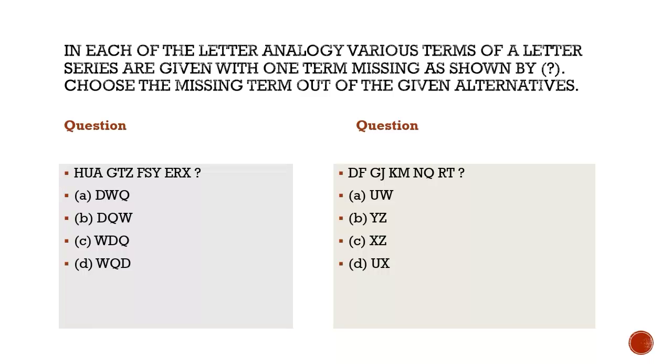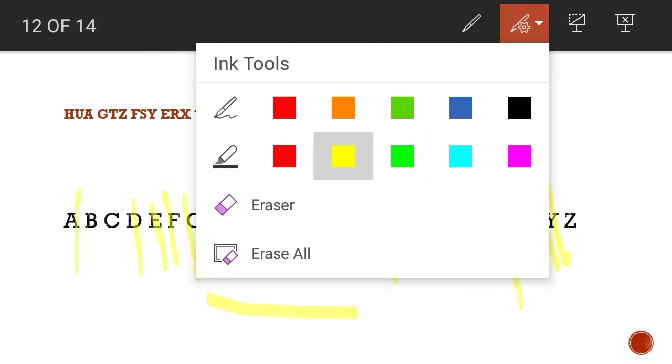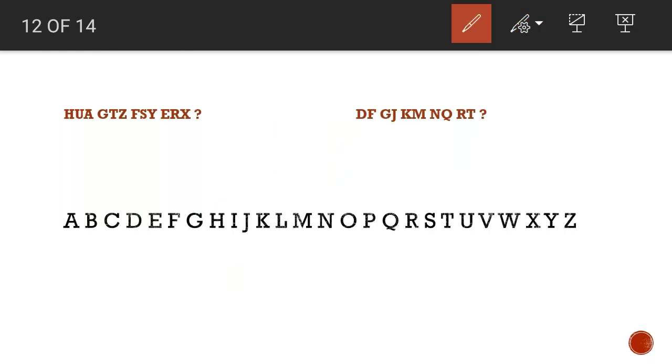Now solving the second question, that is D F, then we have G J, then K M, then N Q, then R T. You will see that in between D and F there is only a single alphabet which is left.